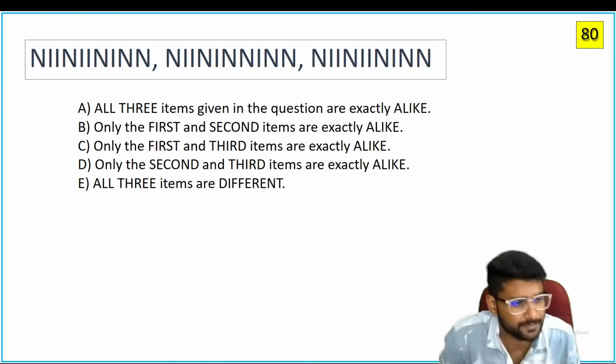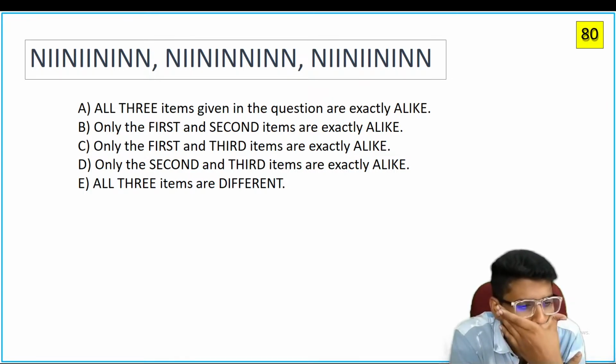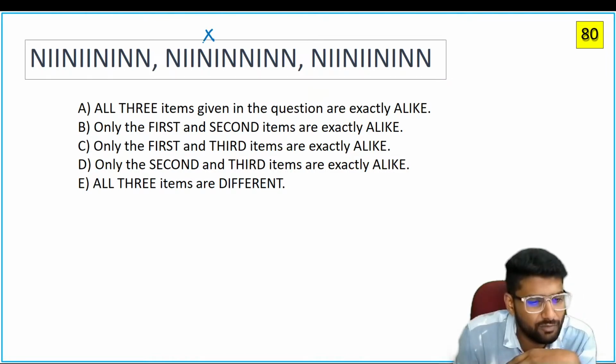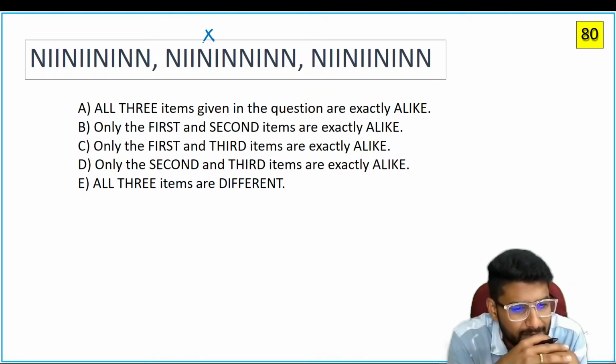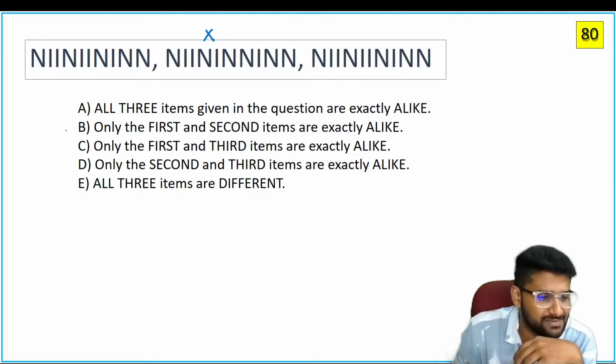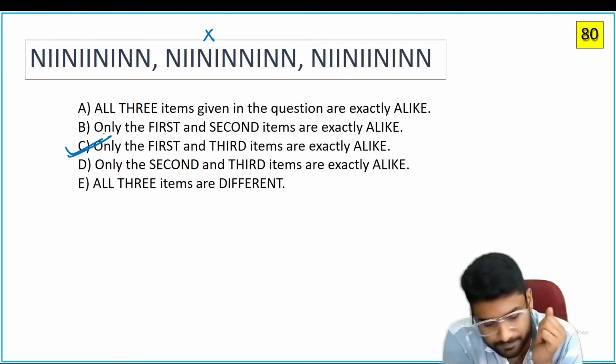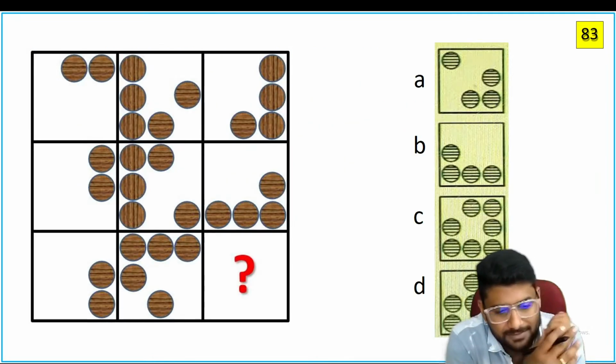Next. Guys, 1 and 2 are not at all the same. N double one, N double one, N one, N N. So 1 and 3 are the same. First and third look the same. Next.